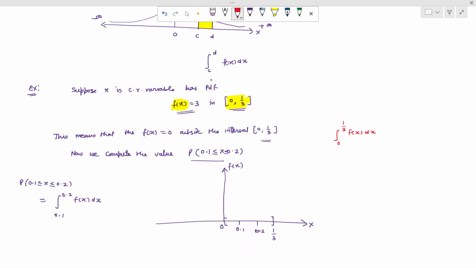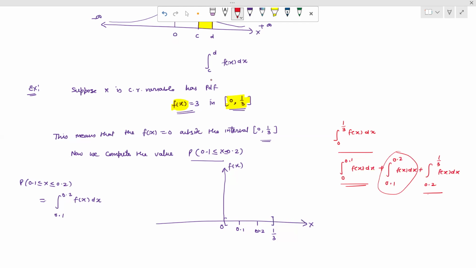The function is defined for this, but we have some properties related to the definite integral. So we can write 0 to 1 by 3 as 0 to 0.1 fx dx plus 0.1 to 0.2 fx dx plus 0.2 to 1 by 3 fx dx. So these are the outside ranges, because we are calculating only for 0.1 to 0.2. So we just take the value of this.